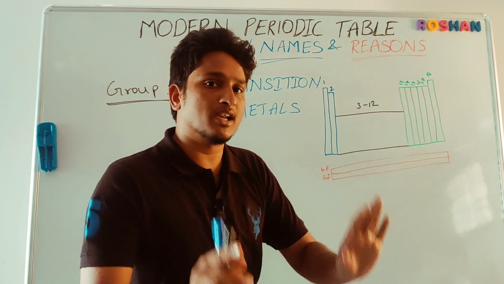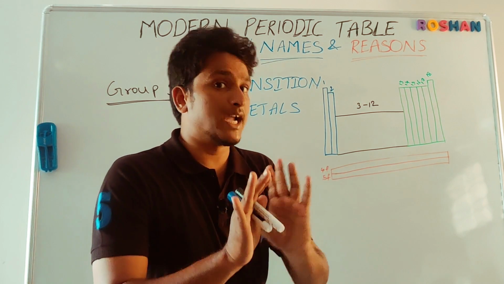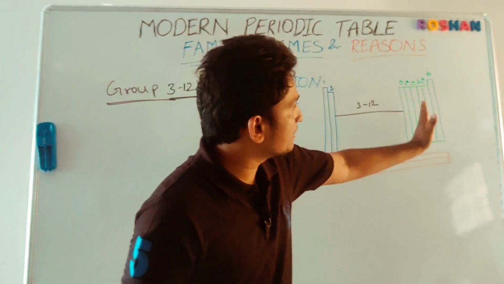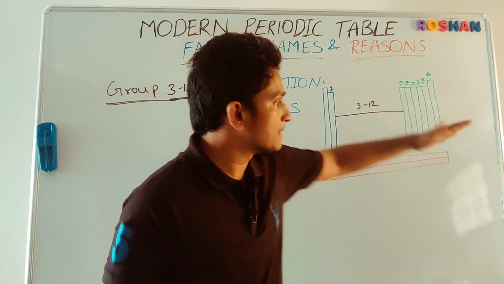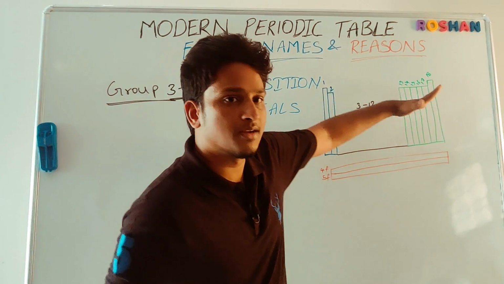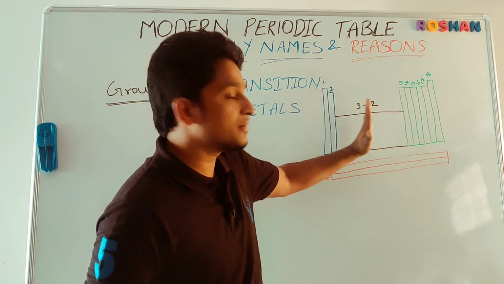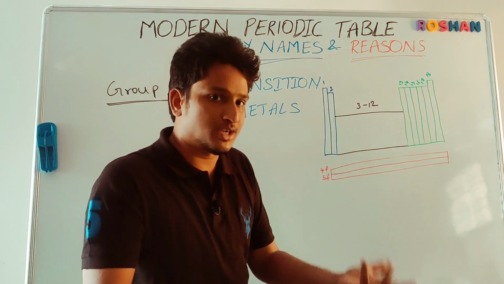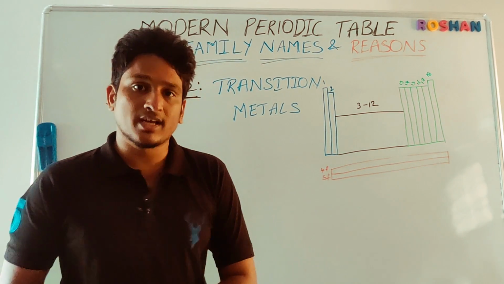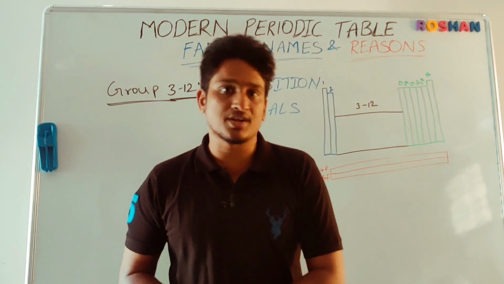Of course, all the d-block elements are metals, but they are not highly reactive metals. Highly reactive metals are s-block elements, and highly reactive non-metals are the extreme p-block elements. So d-block elements act like a bridge, and this nature changes through them. That's why these group elements clearly act like a transition from metallic to non-metallic nature, and are called transition elements.